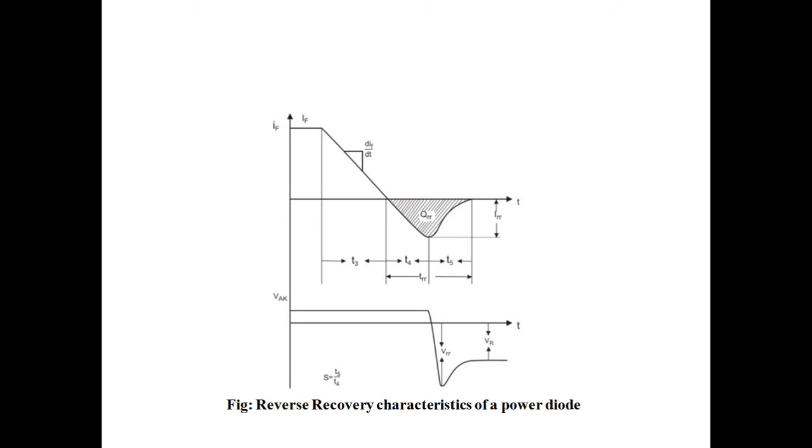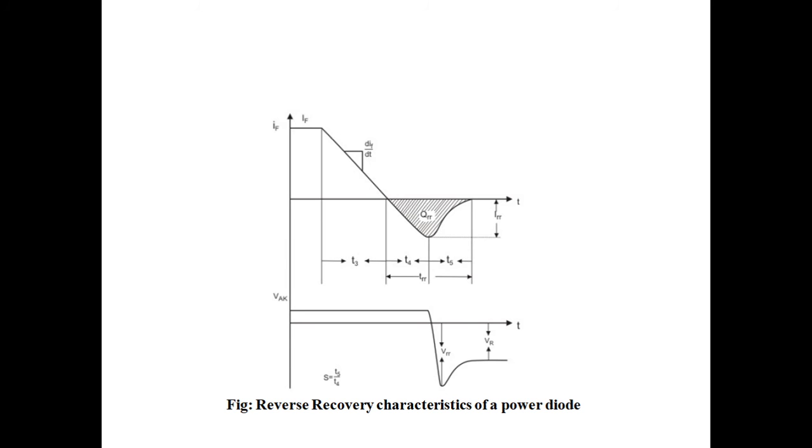Now the last point is toward the end of the reverse recovery period. If the reverse current falls too sharply, that means too low a value of S, stray circuit inductance may cause dangerous overvoltage. That can create a dangerous situation with overvoltage VRR across the device.